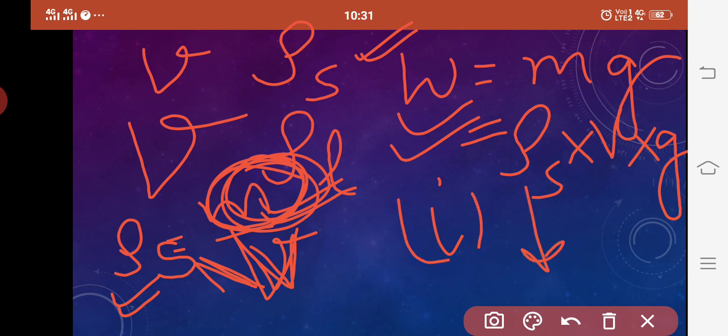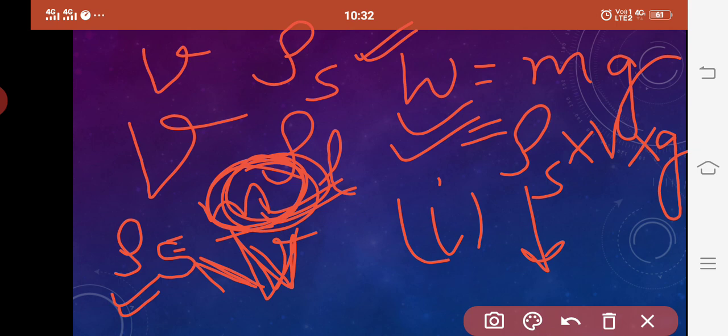Now next, according to the principle of flotation, weight of the body is equal to the weight of the liquid displaced by its submerged part. जो टोटल वेट डाउनवर्ड की तरफ एक्ट कर रहा है बॉडी का, वो वेट ऑफ द लिक्विड डिस्प्लेस्ड के इक्वल होगा. और वो कितना वेट लिक्विड का डिस्प्लेस्ड होगा वो डिपेंड करेगा कि कितना पार्ट उस सॉलिड का सबमर्ज्ड है. Is that clear? And that weight of the liquid displaced is equal to the upthrust force, or it gives rise to buoyant force, or buoyant force is equal to the weight of the liquid displaced.